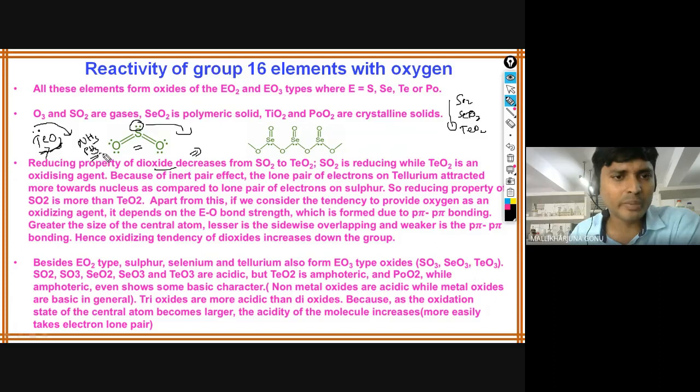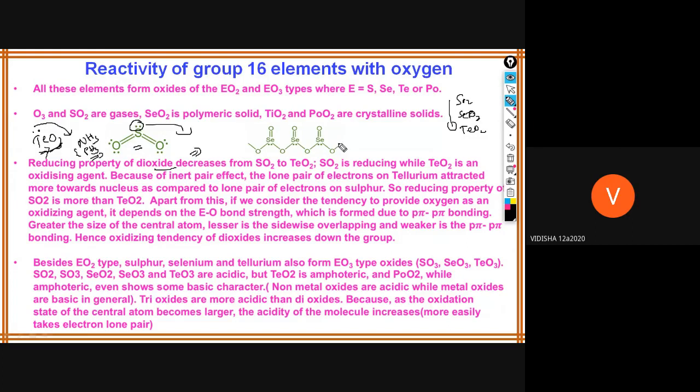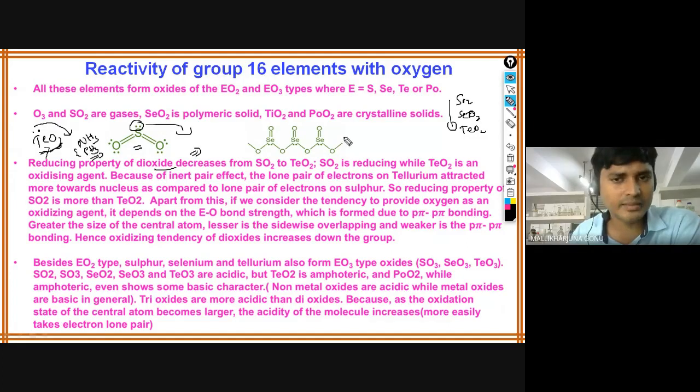Which one is the strong base in this case? Just for your understanding, I am recollecting. NH3, PH3. Which one is the strong base, Vidisha? Rohini, Aishwarya, which one is the strong base?